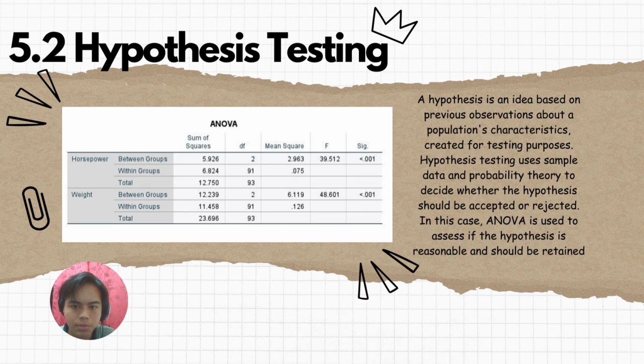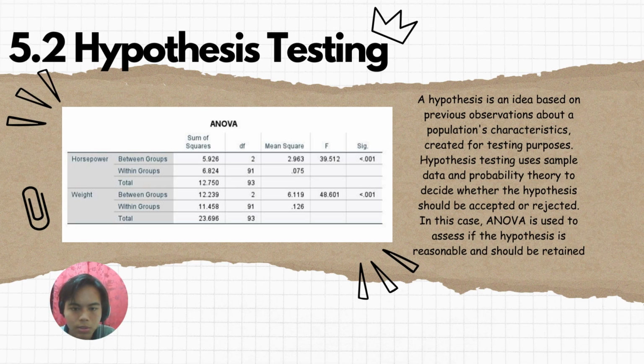Proceeding to the hypothesis testing phase, the ANOVA table provides insight into the outcomes of the hypothesis test conducted on two variables, horsepower and weight. Within this framework, the null hypothesis asserts the absence of a significant difference between groups for both horsepower and weight, while the alternative hypothesis posits a notable difference between groups.